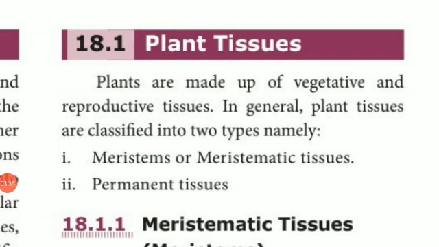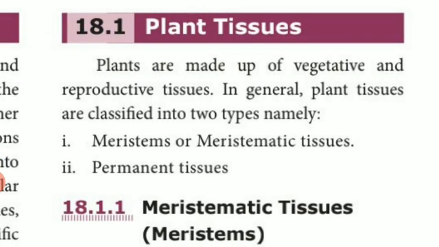What do you mean by plant cells? The cells which are present in plants are called plant cells. A group of plant cells forms plant tissues. When you take the cells in plants, there are 2 kinds: vegetative and reproductive cells.